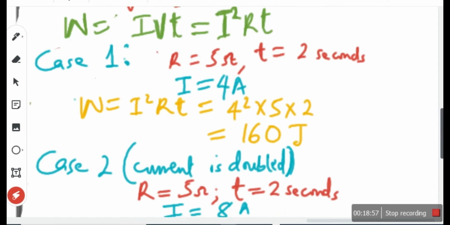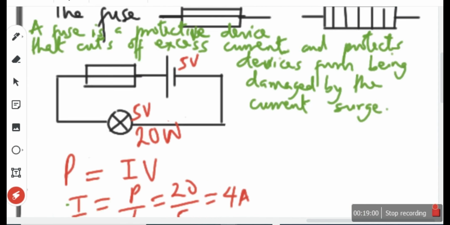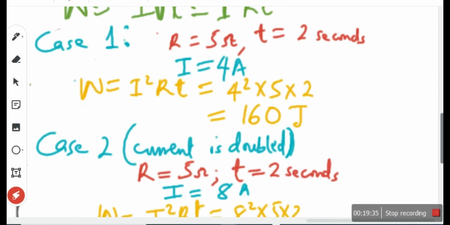Now what I'm saying is, if a high current is flowing, that means a lot of electrical energy that can convert to heat energy, which is going to melt the wire that runs through the fuse. It is that heat energy that causes the wire to melt. Once the wire melts, it cuts off and the current doesn't flow again, so it protects our device from damage. That's the principle of operation of a fuse.